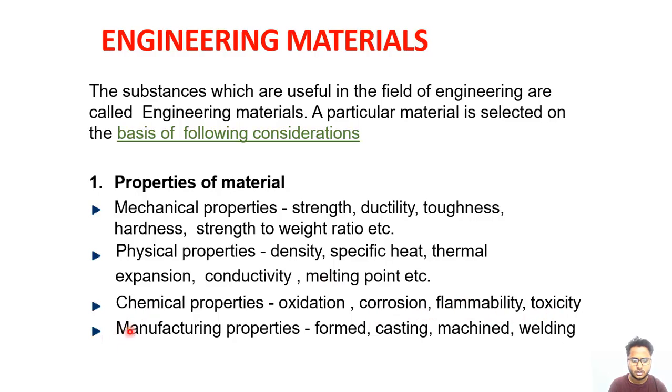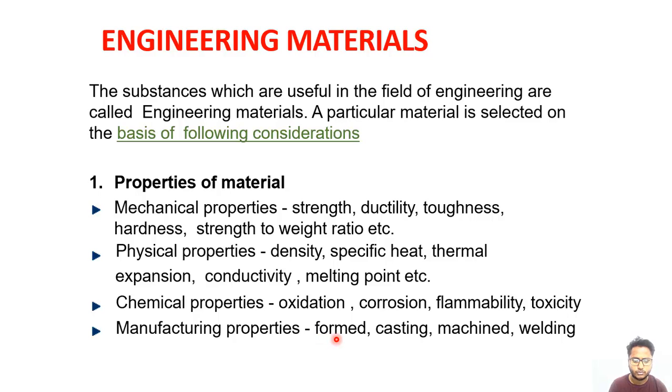Then the last one is manufacturing properties. There are so many manufacturing properties. First is the forming property, means the material can be formed into a different shape permanently. A small cube of a material can be converted into a plate by hammering, by applying compressive forces on that cube to make a plate of that material. That property is known as the forming property.